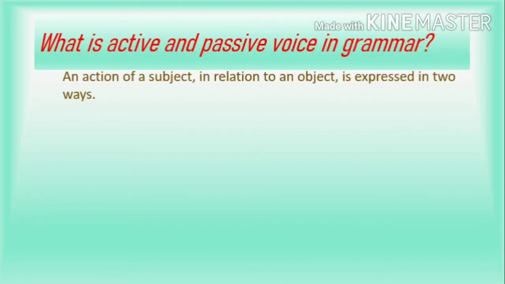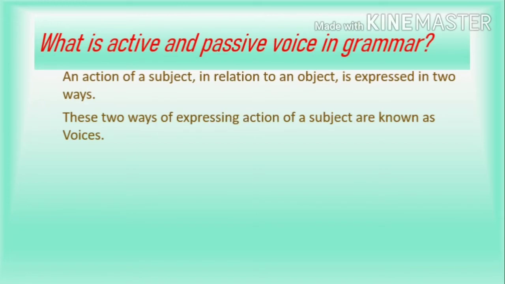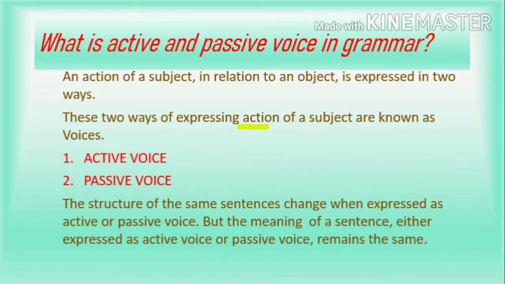An action of a subject in relation to an object is expressed in two ways. These two ways of expressing action of a subject are known as voices. They are active voice and passive voice. So when you transform sentences from active to passive voice, the meaning of the sentence will remain the same, but only the structure of the sentence will change slightly.